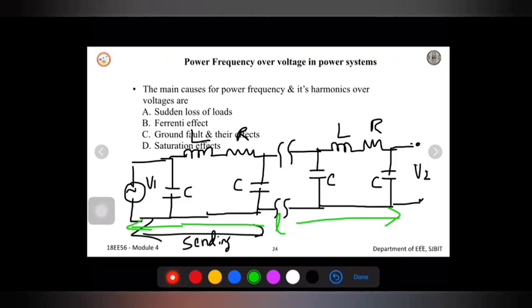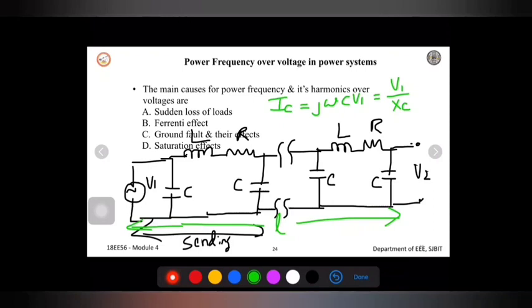When there is an open condition in the line at the receiving end, the line current will be given by the equation IC is equal to j into omega C into V1, which is also equal to V1 by XC. This is the line charging current at the receiving end when there is an open circuit condition.